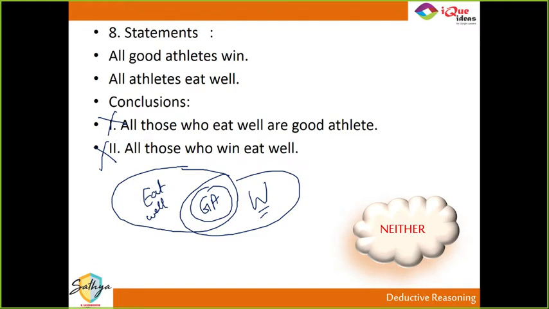Why not the first conclusion, Amanbir? See, all good athletes eat well, and all good athletes win, and all athletes eat well. Now look at this, all those who eat well. If all those who eat well are not athletes, because all का उल्टा all नहीं होता है. All athletes eat well. You cannot say all those who eat well are athletes. Remember, you can say some of those who eat well are good athletes. Even that is not necessarily true. But all का उल्टा all तो बिल्कुल ही नहीं हो सकता. And that's why the first one cannot be true.